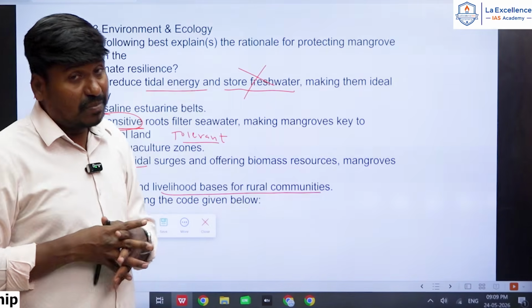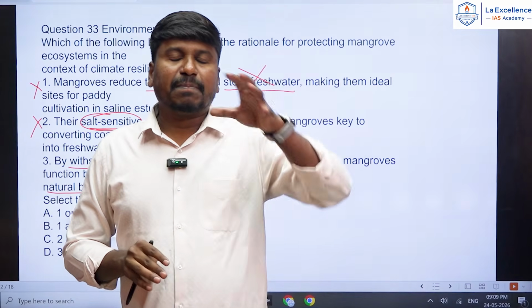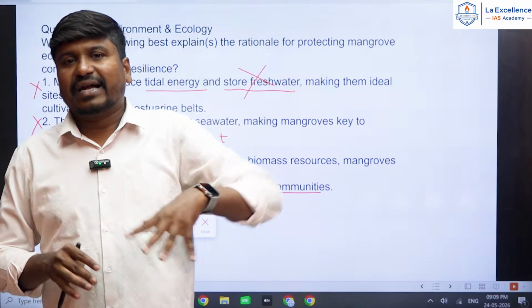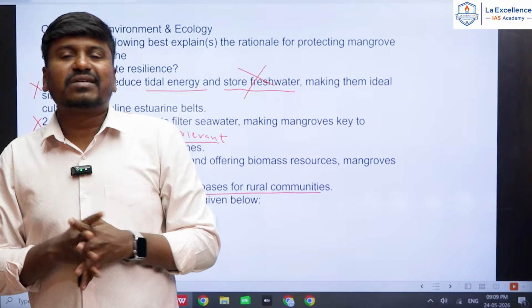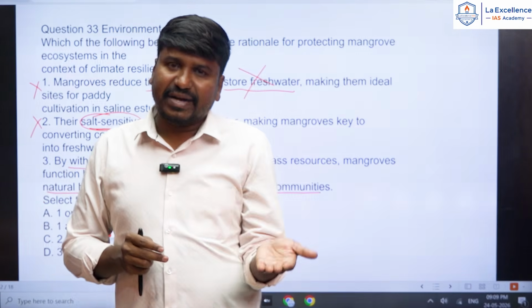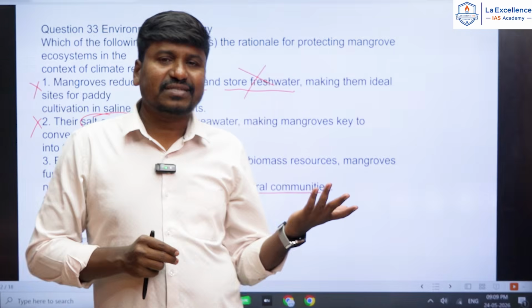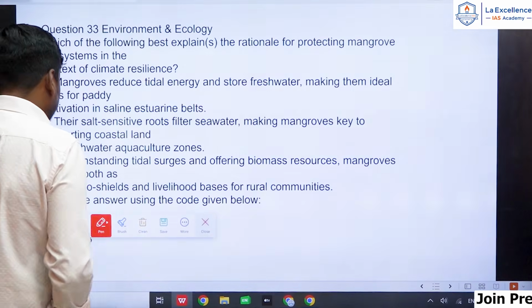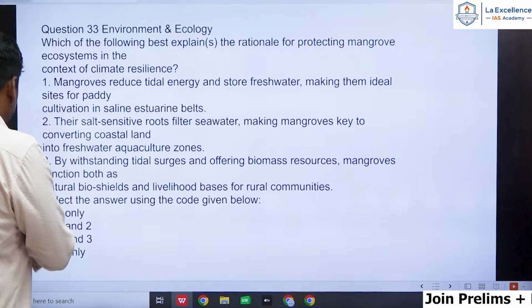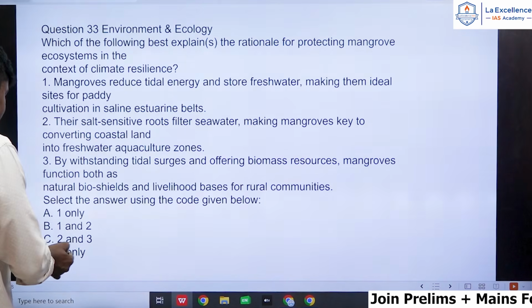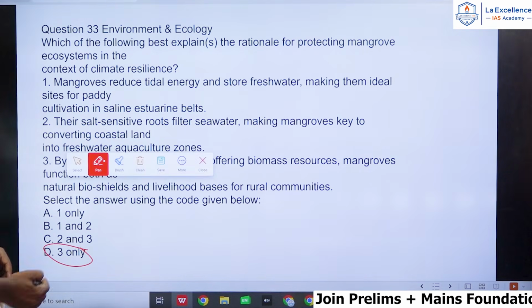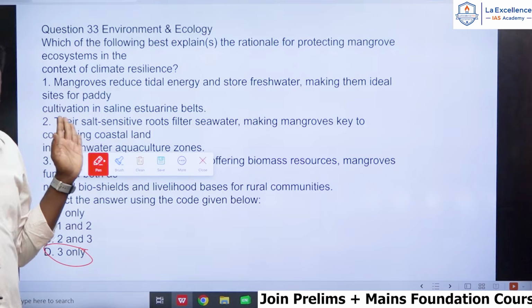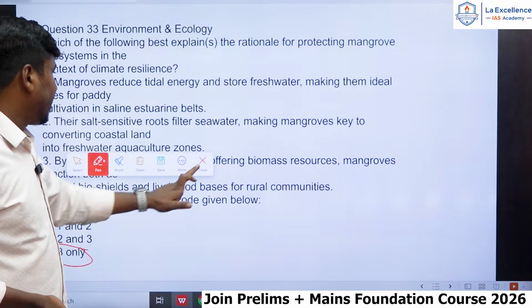Just think about the Sundarban mangrove forest. The people nearby Sundarban, right? Their livelihood depends on the Sundarban mangrove, because of tourism activities and fishing activities. So remember, the third statement is exactly correct and the first two statements are wrong. So the answer should be D. D is the correct answer. Only 3 is correct. The first two statements are wrong and the third statement is correct.